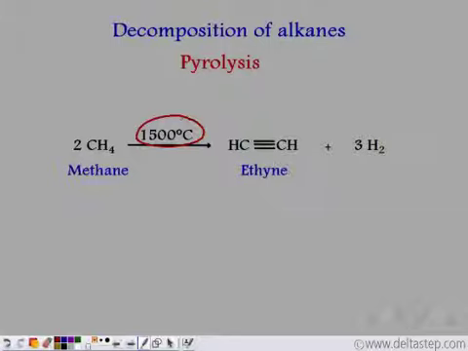On pyrolysis, it gives ethyne, that is CH bonded to another CH by a triple covalent bond. Such a reaction in which one type of hydrocarbon, that is alkyne, can be obtained from another type of hydrocarbon, that is alkane, is known as a pyrolysis reaction.